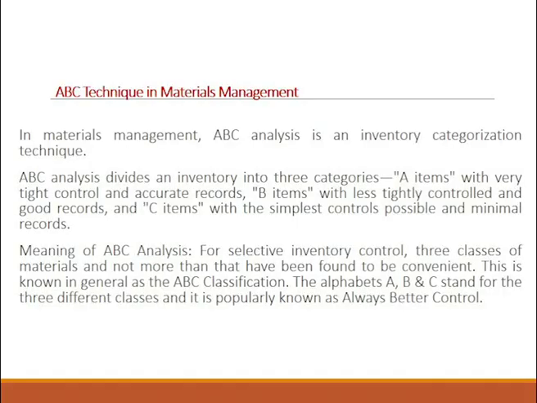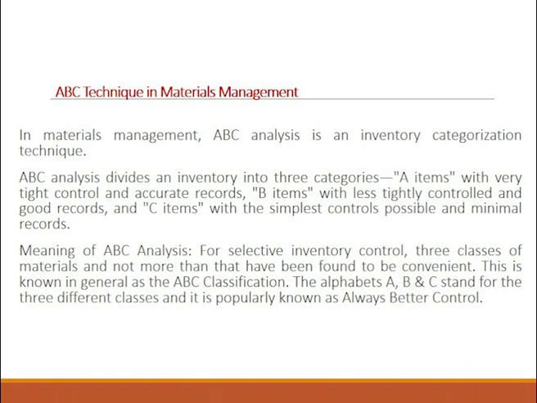Now coming to the ABC technique, as I said, in the ABC technique we are categorizing the inventory into 3 categories. We call them A items, B items and C items. A items are those items which are of high priority, high value, on which we have to maintain tight control and also have accurate records of these particular items. Then B items are those items which we can have a little less control over, but they also have to be recorded in the books of account. C items are those items which have minimal record and they can have simple control measures.